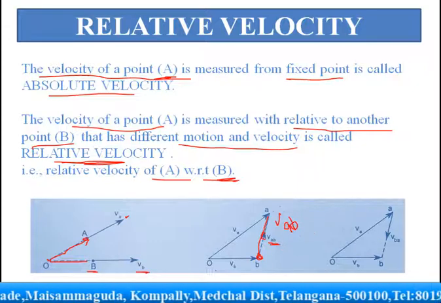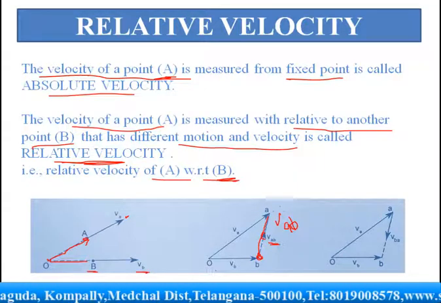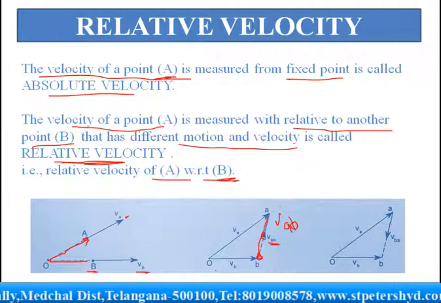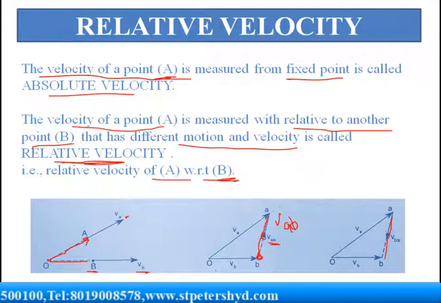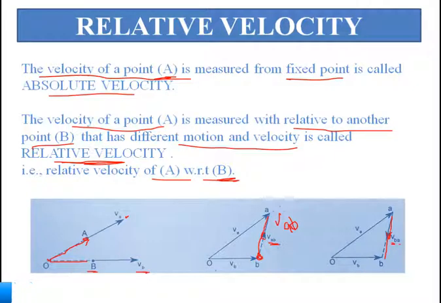Now you can see here the same bodies A and B. If you draw a line like this, it is pointing towards B from A. So you are going to study the velocity of B with respect to A. Now this is the absolute velocity of A, this is the absolute velocity of B, but this is the relative velocity of B with respect to A. And this is the relative velocity of A with respect to B.